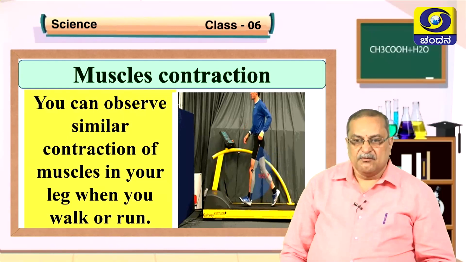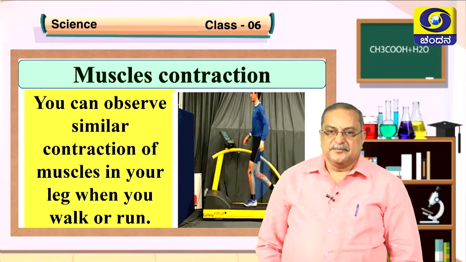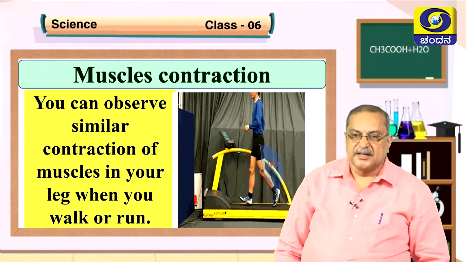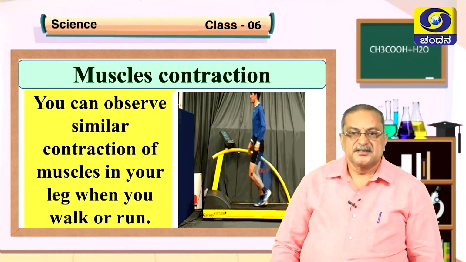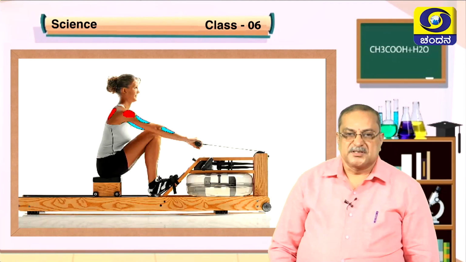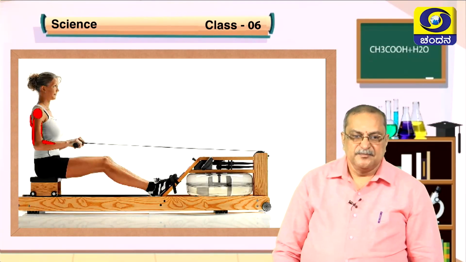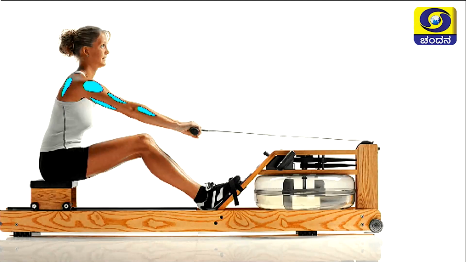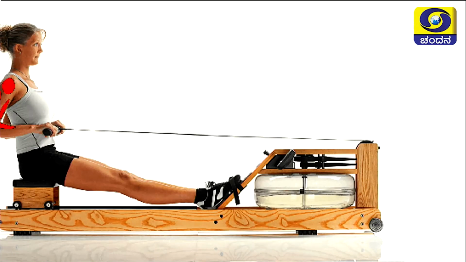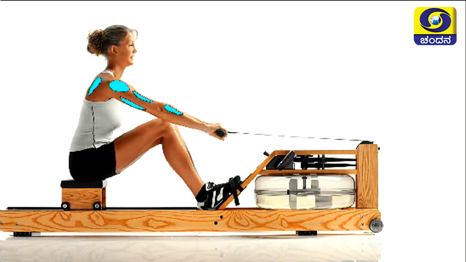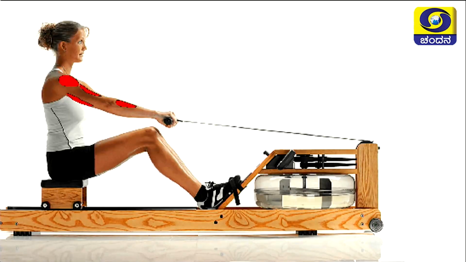When you are walking or running, see how the muscles are contracting and relaxing there. So this makes us move the bones. Okay. Here also see the action, see how the muscles are moving. See, red is contraction and blue color is relaxation.